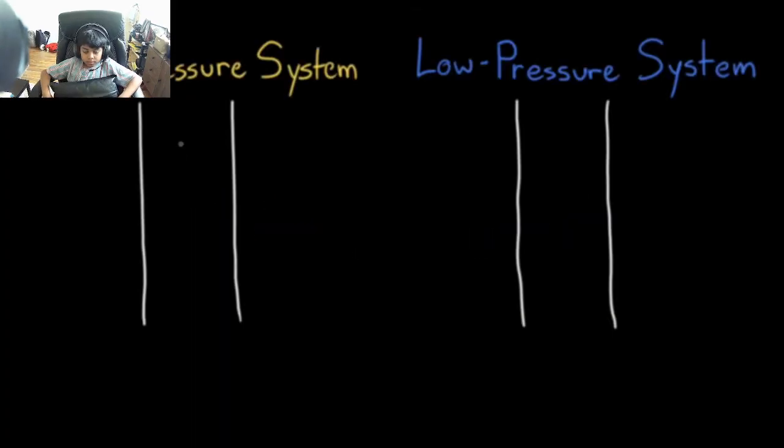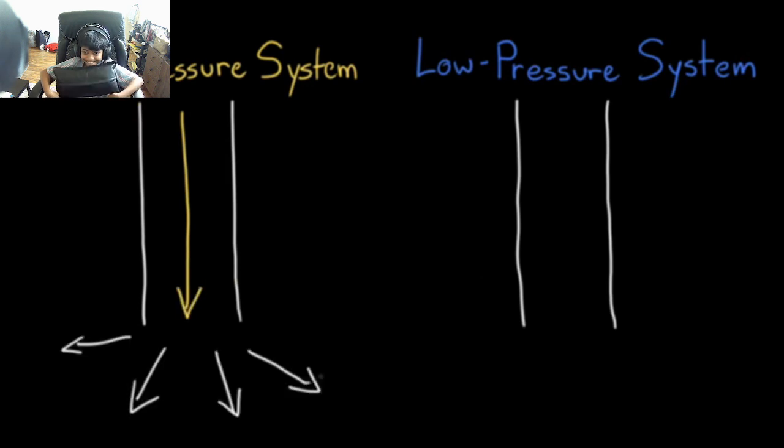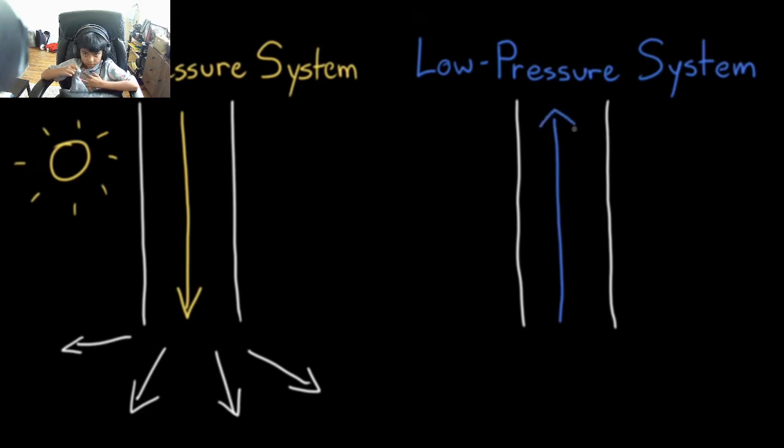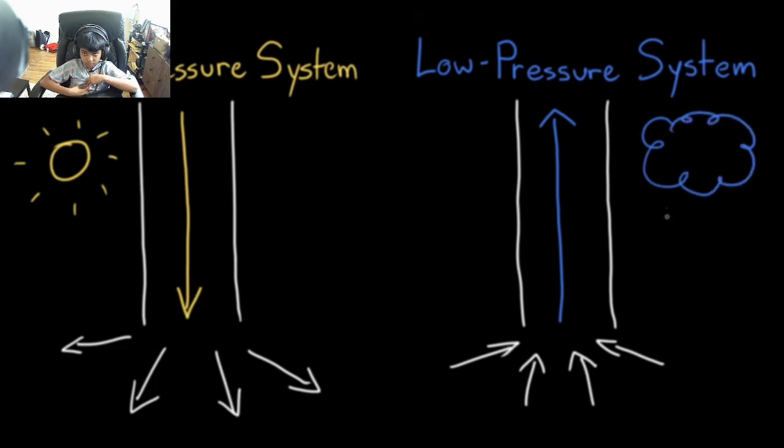Weather results from these air masses moving from areas with high air pressure to areas with low air pressure. When this happens, a high or low pressure system can form. A high pressure system has higher pressure at its center than the areas around it, so air moves out from the center. High pressure systems typically bring clear skies. A low pressure system has lower pressure at its center than the areas around it, so air is sucked into the center of the system.